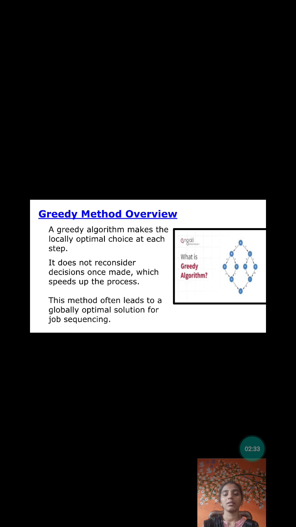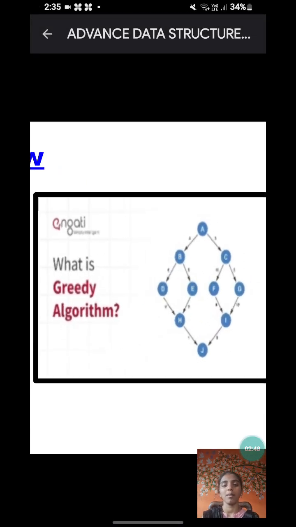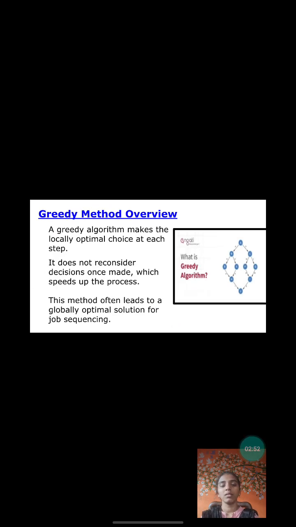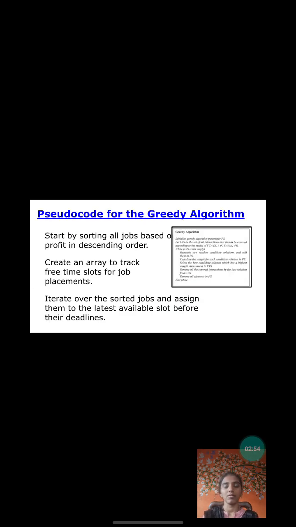The greedy algorithm makes a locally optimal choice at each step. It does not reconsider decisions once made, which speeds up the process. This method often leads to a globally optimal solution for job sequencing. Here is an example. This graph is connected with the traversals.